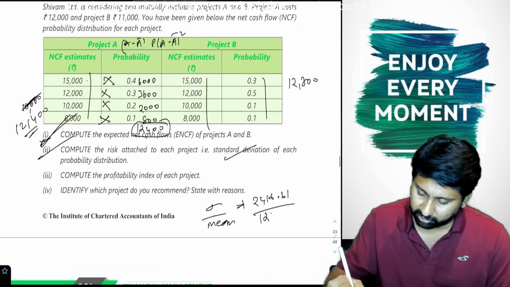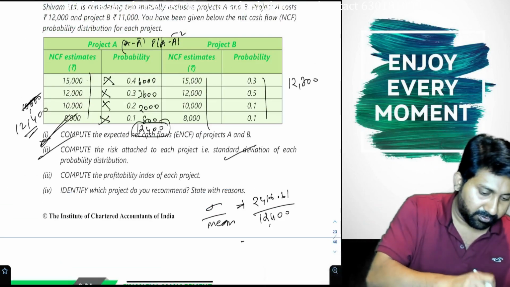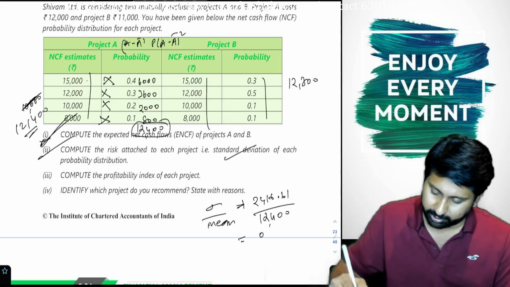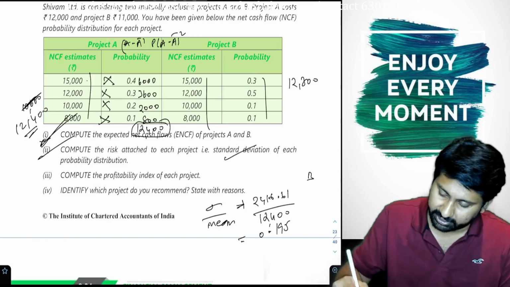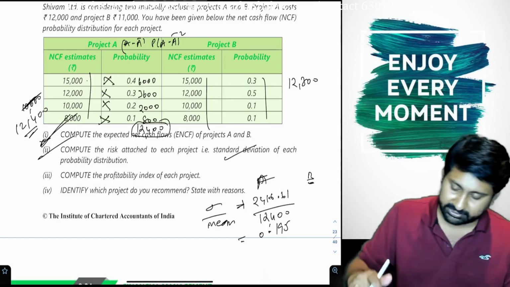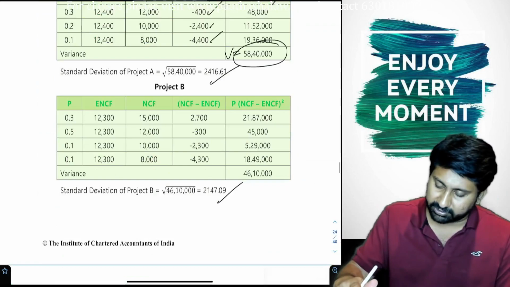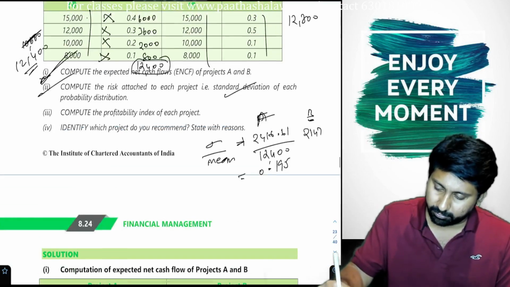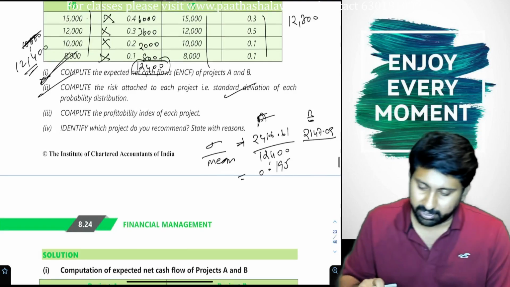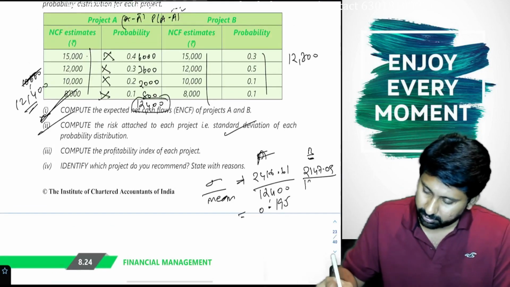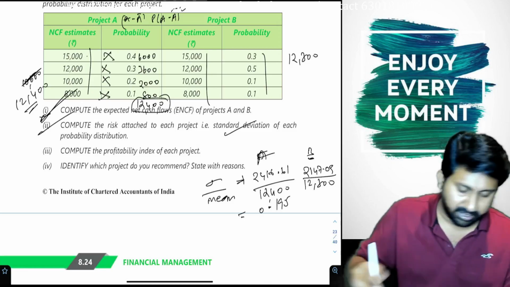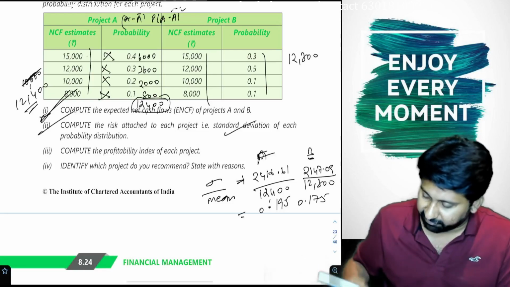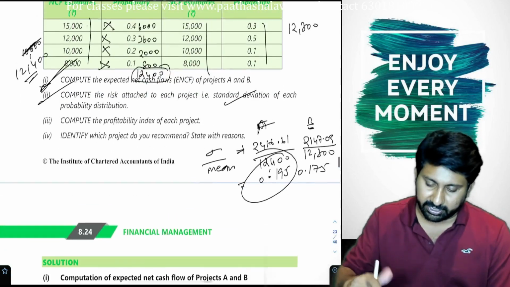Already we calculated mean 12,400. 2416.61 divided by 12,400 is 0.195 for project A. Project B: the standard deviation is 2147.09, divided by 12,300, which is 0.175. So which is more risky? Project A is more risky.